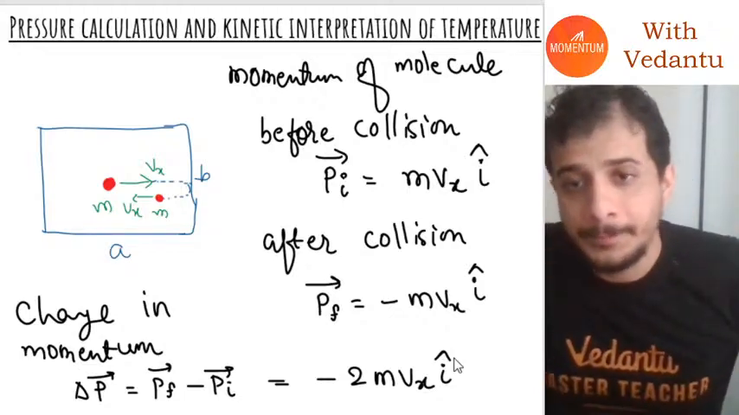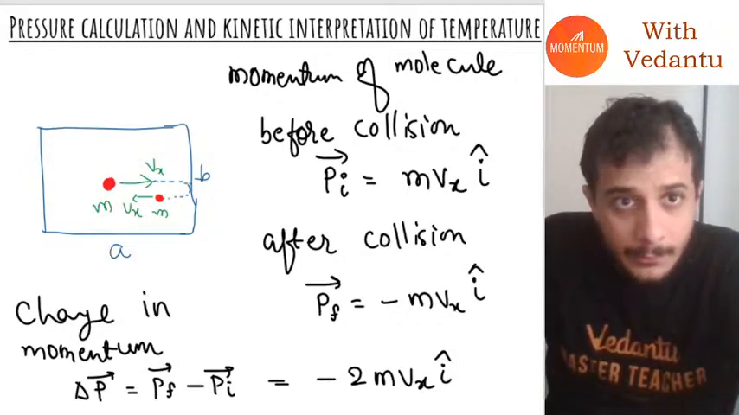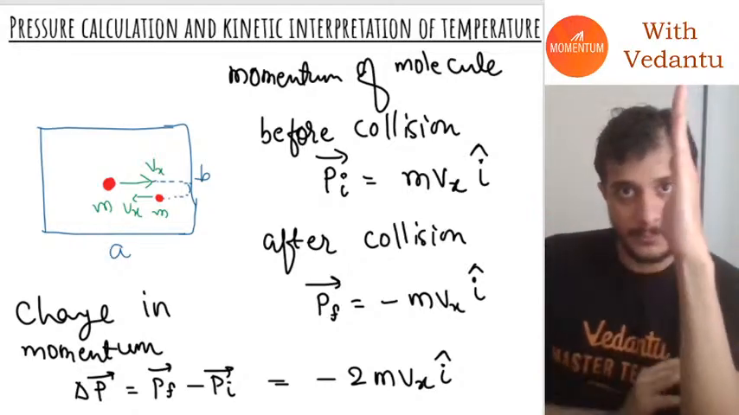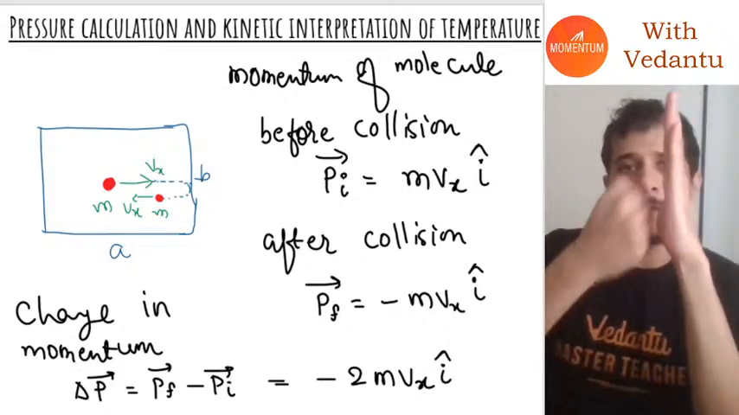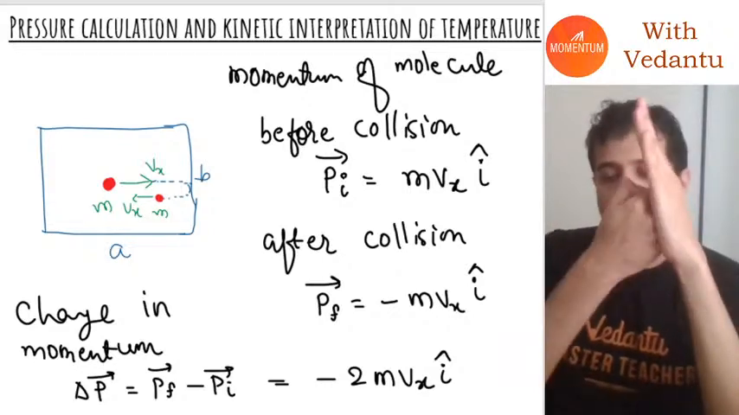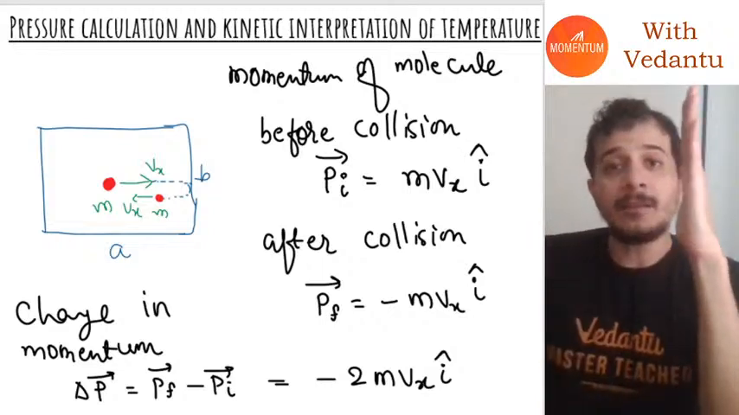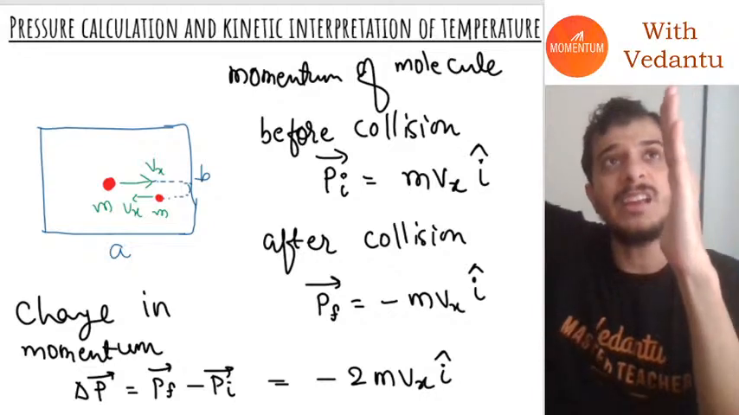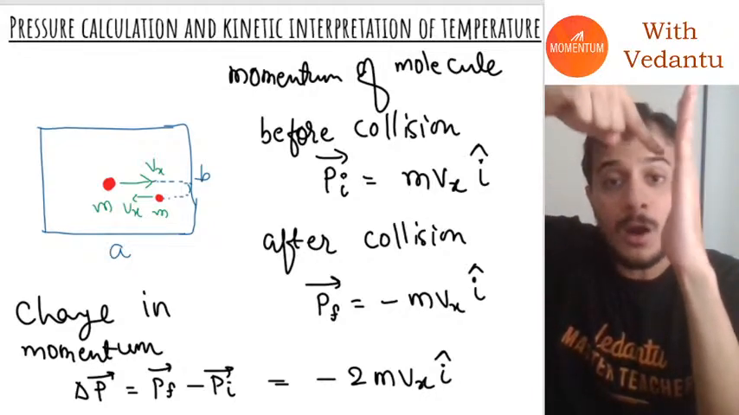Now this is where you have to understand a few things. See, this is the wall, and the molecule comes and hits the wall. Every time it hits the wall, the momentum of the molecule changes. But where does that momentum go? Basically, whenever it collides, the molecule is transferring its own momentum to the wall.